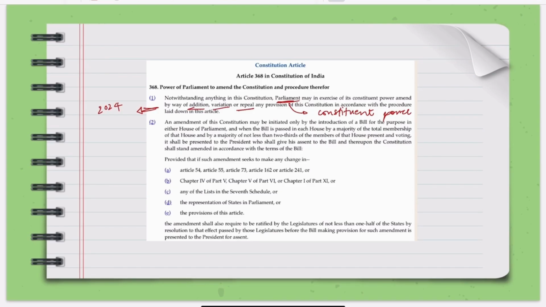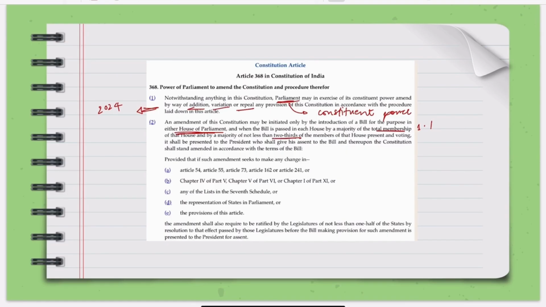Now the procedure. How is the constitutional amendment bill passed? A bill to amend the constitution can be introduced either in Lok Sabha or Rajya Sabha. Like an ordinary bill, no permission from the president is needed. So it can be introduced in either house. Now to pass the bill, it must get two types of majorities in each house separately. First, a majority of the total membership of the house, not just those who are present. And secondly, two-thirds of members present and voting.